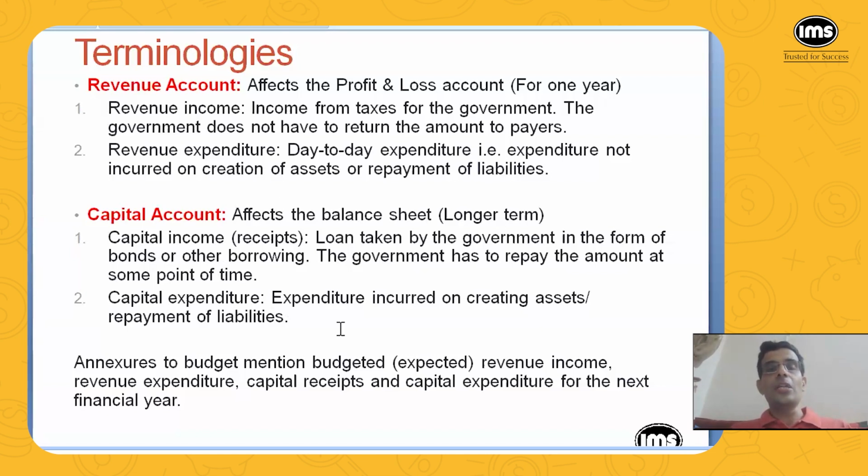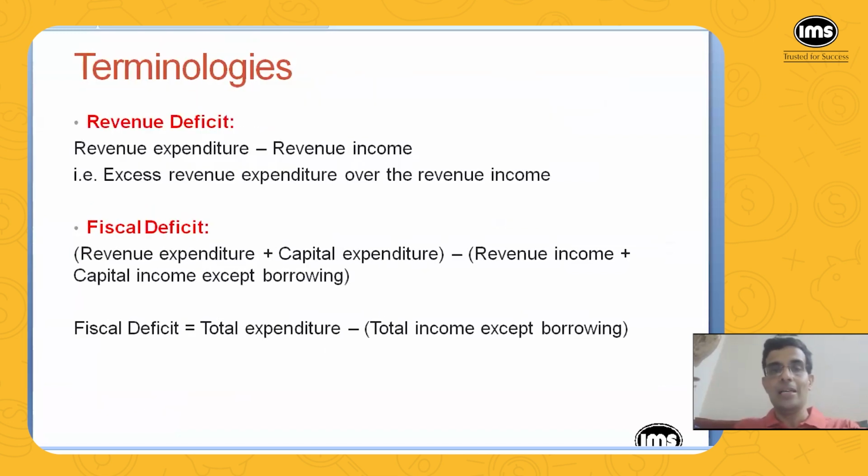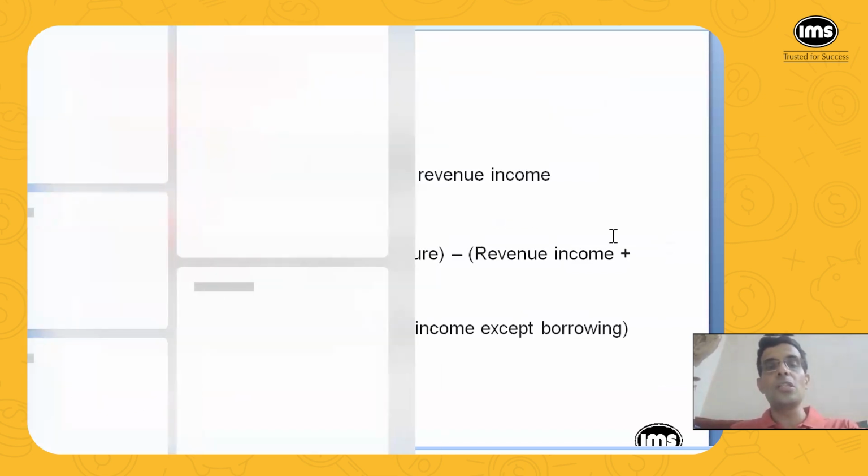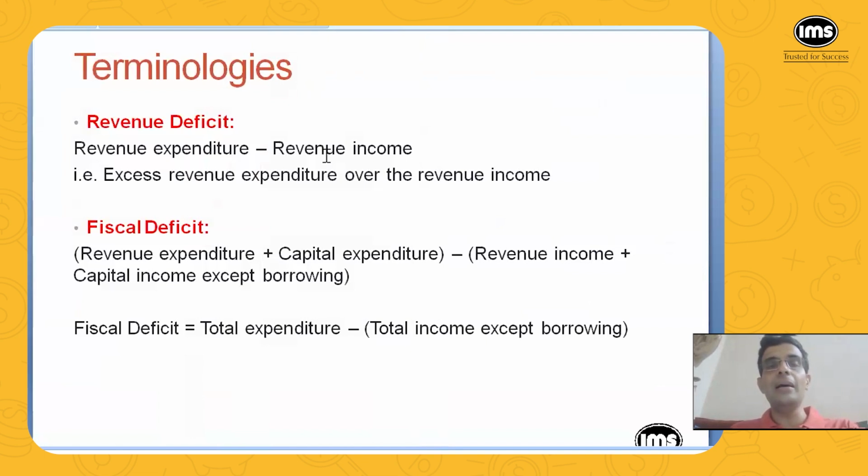Okay, so what is capital expenditure? That is the expenditure incurred on creating assets. Or in case the government has borrowed in the form of bonds and other things, then the repayment of principal goes into capital account, and the repayment of interest goes into revenue account. So this is how it works. Okay.